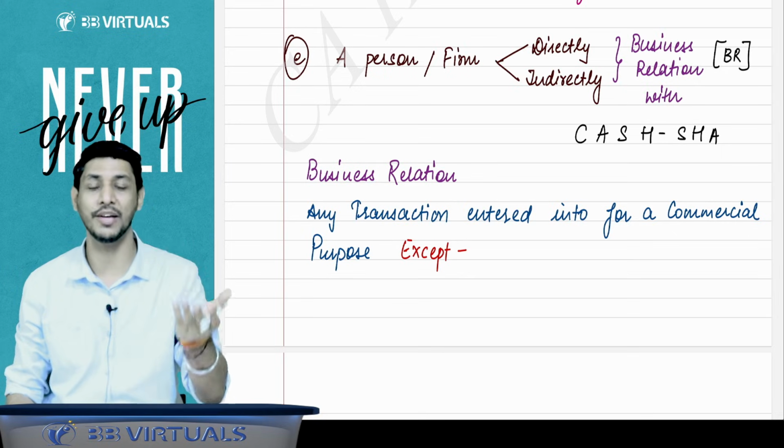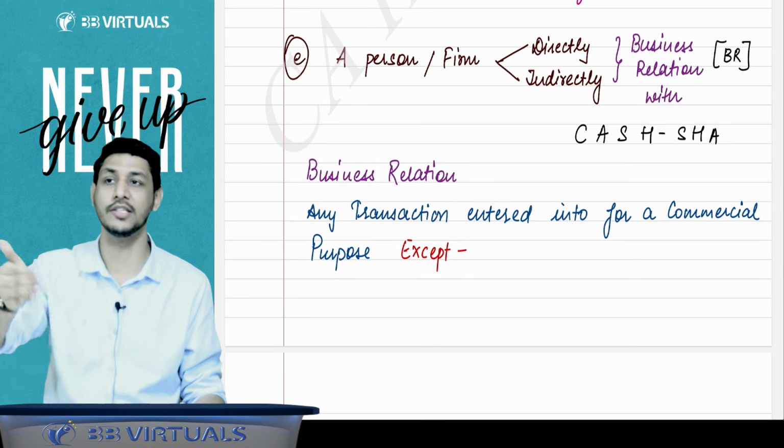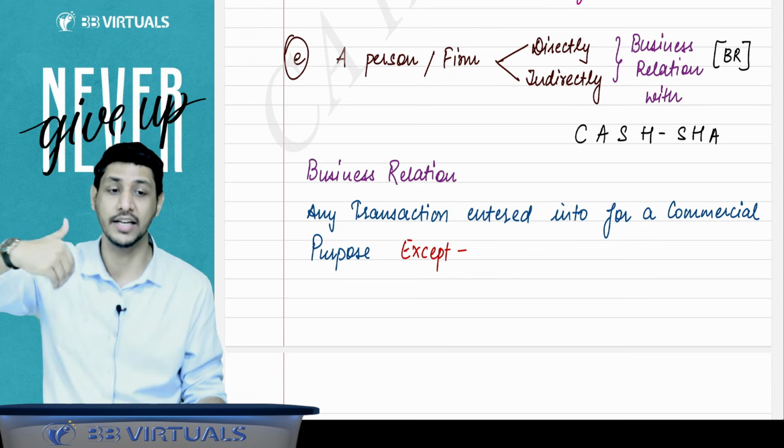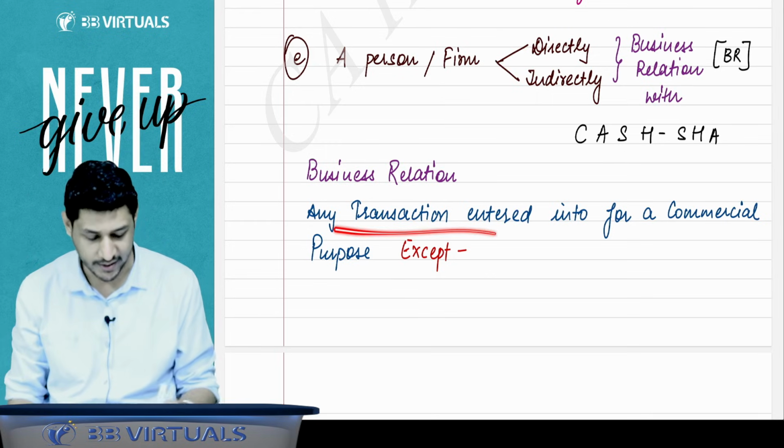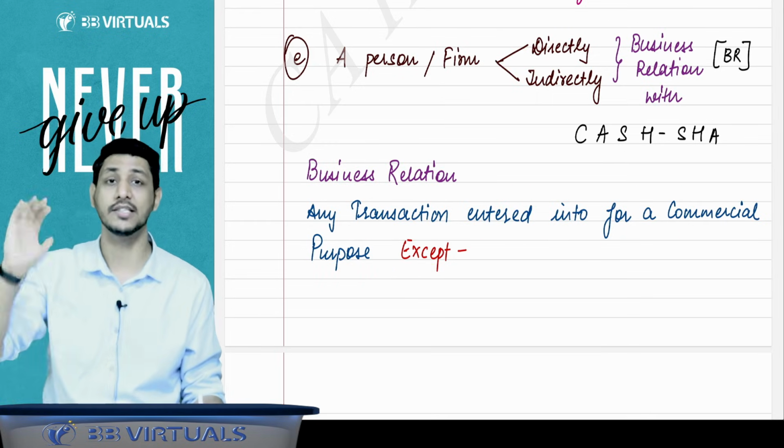Now you will ask, sir, what is the meaning of the word business relation? Business relation means you are having transactions of a commercial nature. You are having commercial transactions, and that too monetary transactions. You are doing the transactions for a commercial purpose, so that will be considered a business relation.